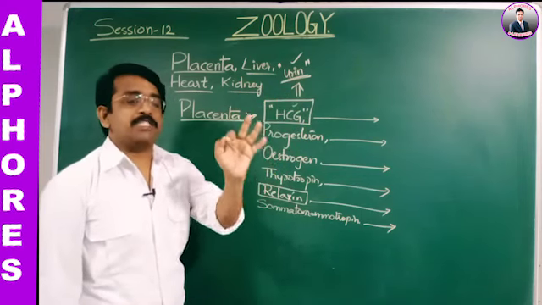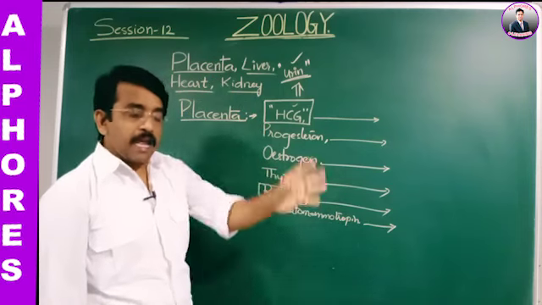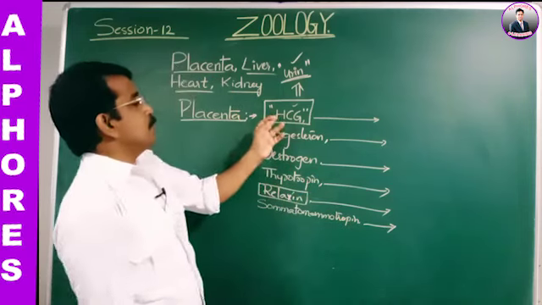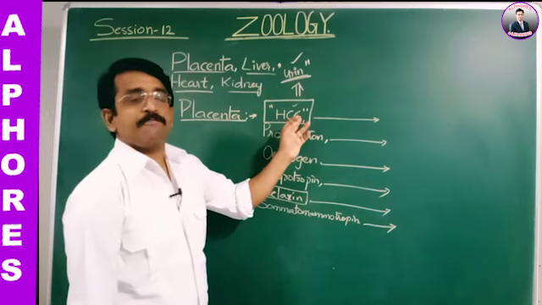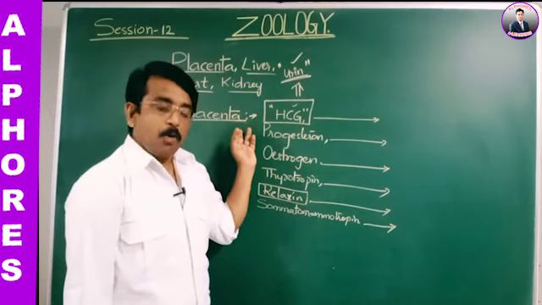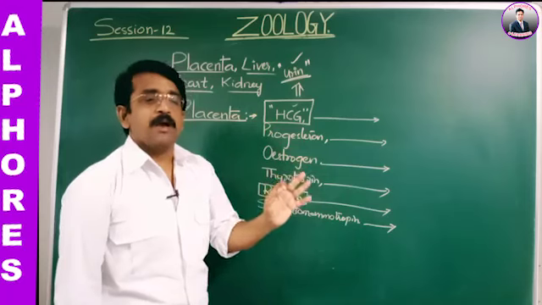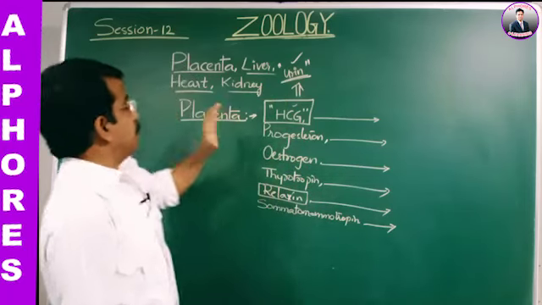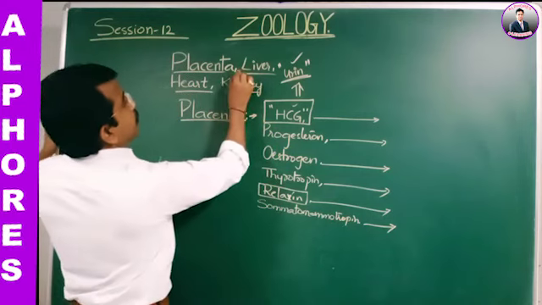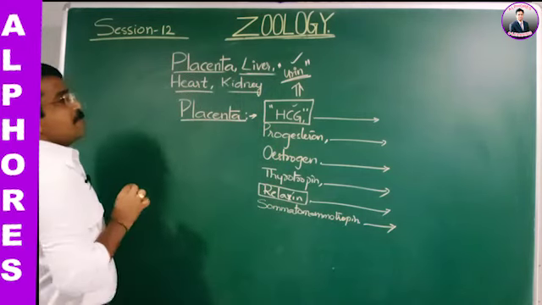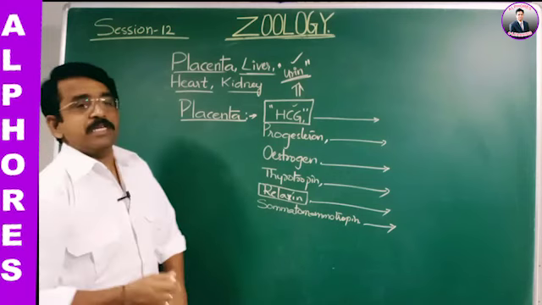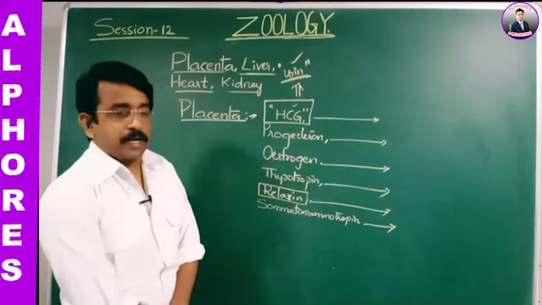Indication of pregnancy can be done by observing the urine analysis. If human chorionic gonadotropins are found, the woman is confirmed to be pregnant. So this is the detail regarding the placenta. Next is the liver. Liver is the largest exocrine gland.